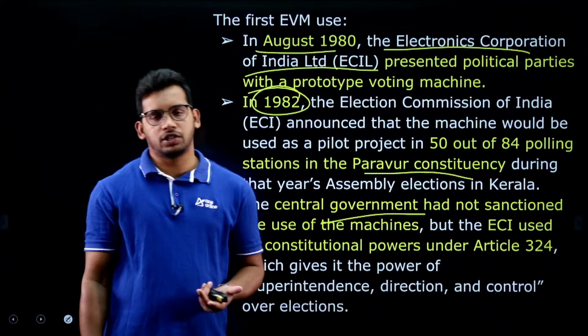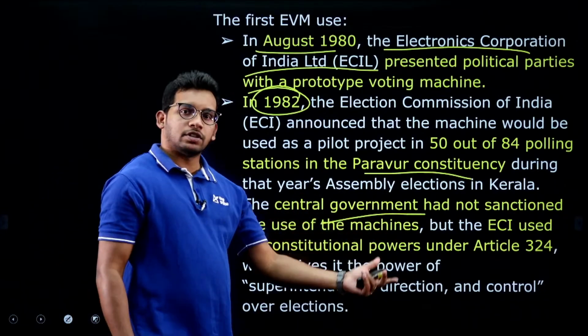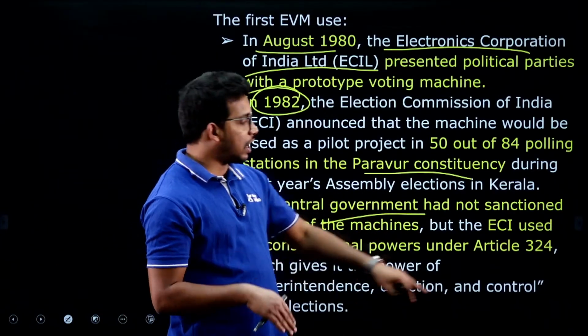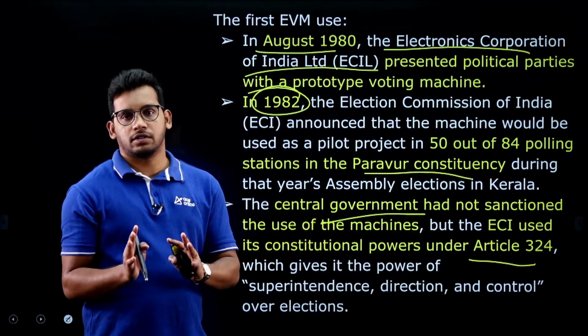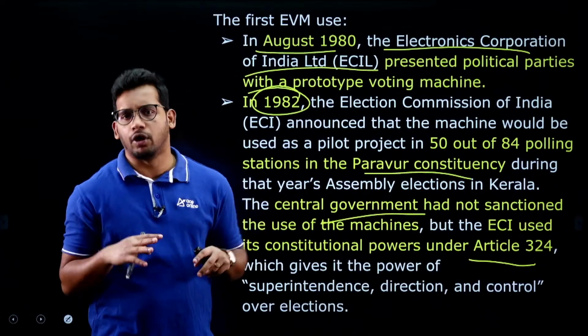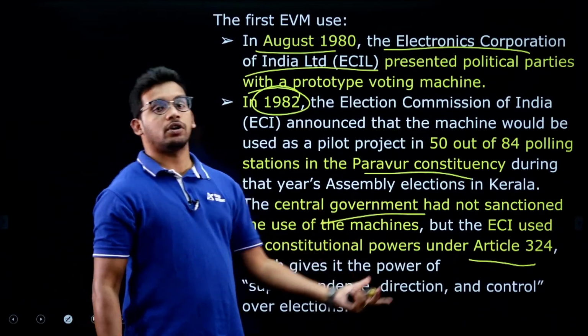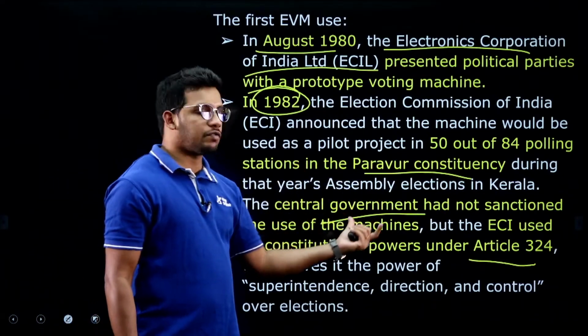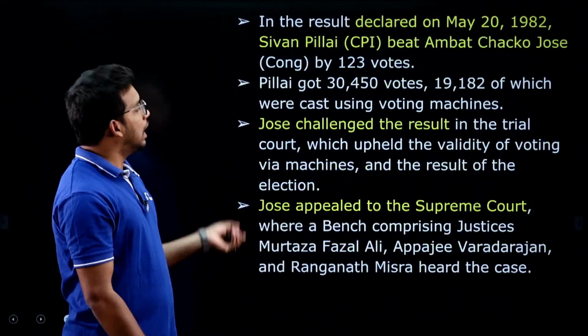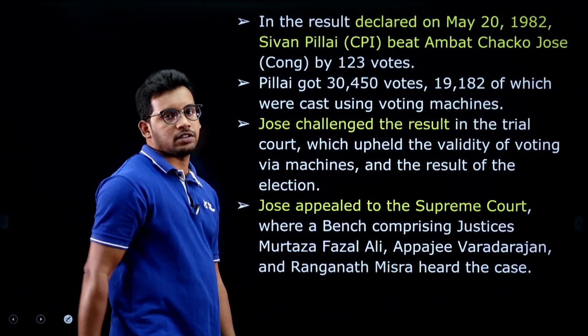That is very logical. But the Election Commission of India said that we have powers under Article 324, we have the power to conduct elections in whatever way we want. Nobody can question us, because we are deriving our power from Article 324. So this is the stand of the Election Commission of India, and they go ahead with the elections.